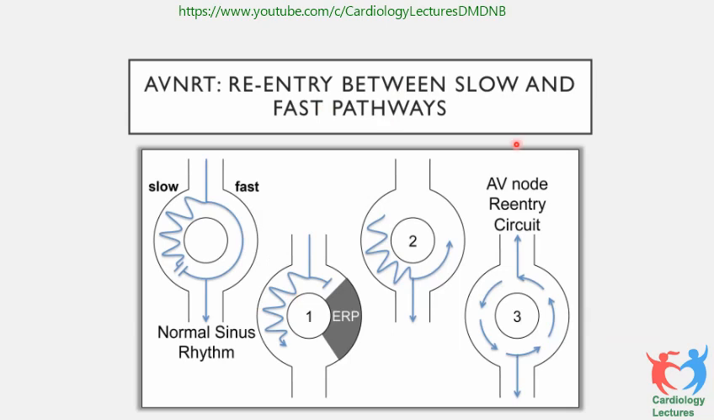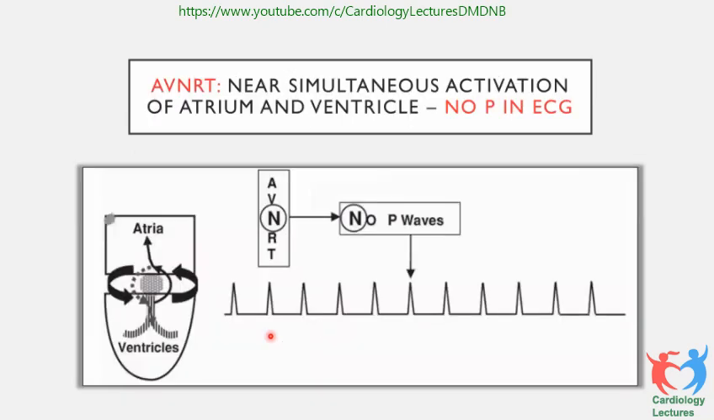The re-entry we have already discussed: fast pathway, slow pathway, and the premature atrial ectopic getting blocked here, going down, and by the time it reaches here, it becomes excitable, it goes up, and this is how this circuit starts. This is an anatomical circuit with two limbs. So no P waves, we see only QRS complexes.